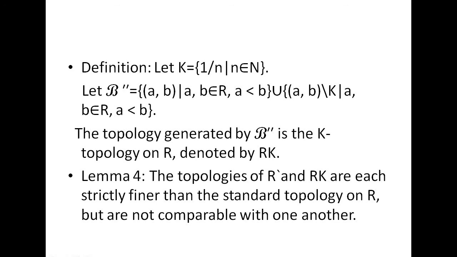One of the results connecting the lower limit topology and the K topology: the topologies R dash and R_K are each strictly finer than the standard topology on R but are not comparable with one another. These are some basic concepts under topology. Thank you.